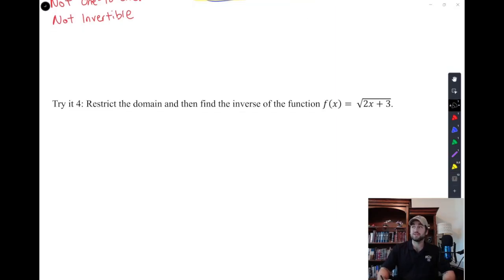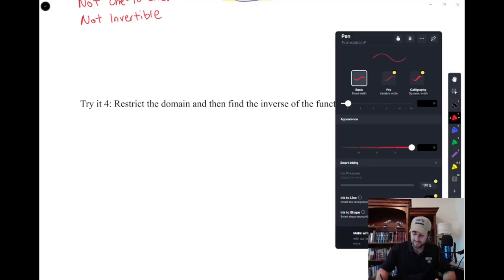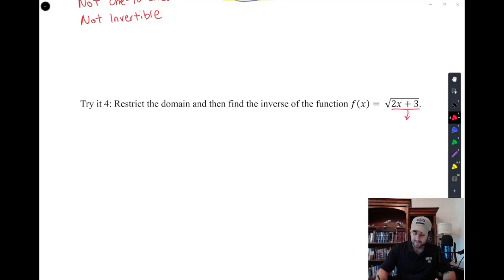The square root function, f of x equals the square root of 2x plus 3. Now remember, this had a domain restriction as well. It wasn't all real numbers that this was allowed to be. The inside had to be greater than or equal to 0, which means 2x had to be greater than or equal to negative 3, which means x had to be greater than or equal to negative 3 over 2.